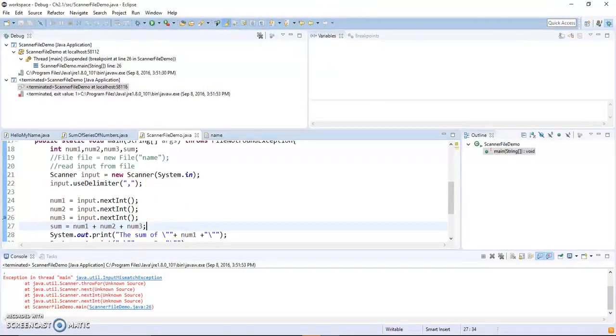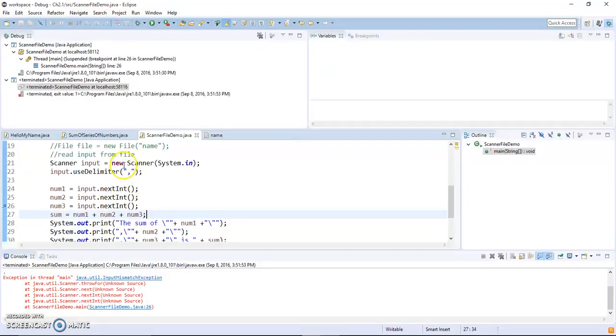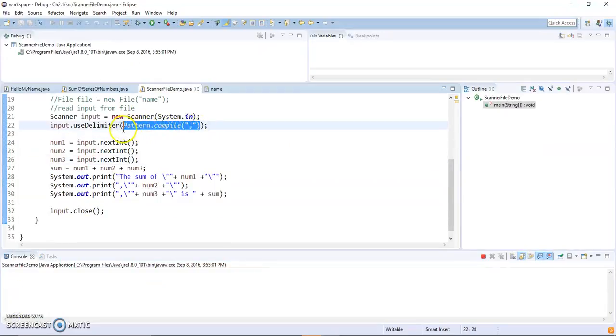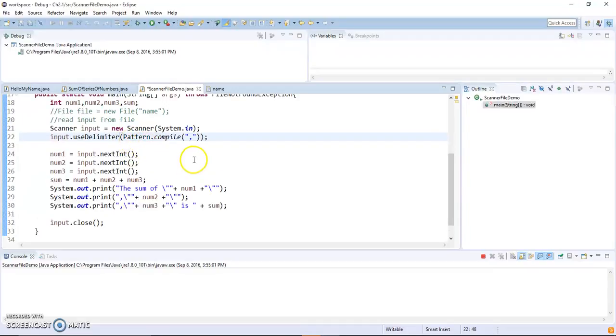Now, how do we write a program without using the last comma then? So now what we're going to do, we change this, right, from this to this Pattern.compile, right?